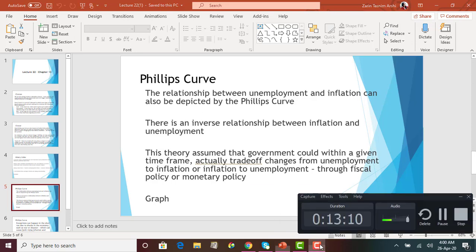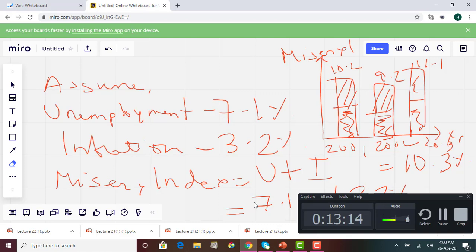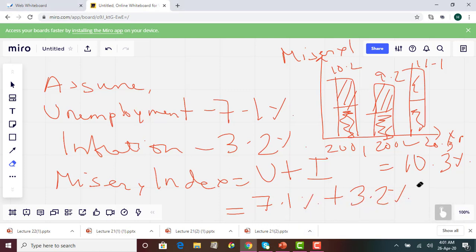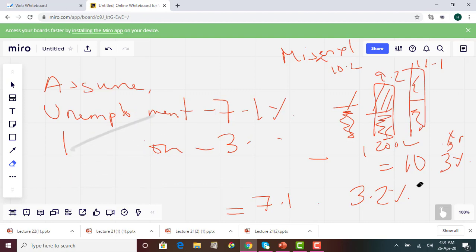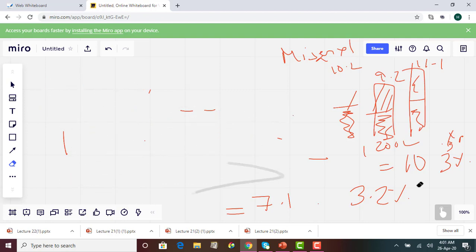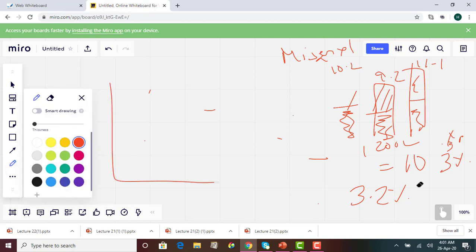So the graph will look something like this. Let me draw it here. On the x-axis we have unemployment, and on the y-axis we have inflation.